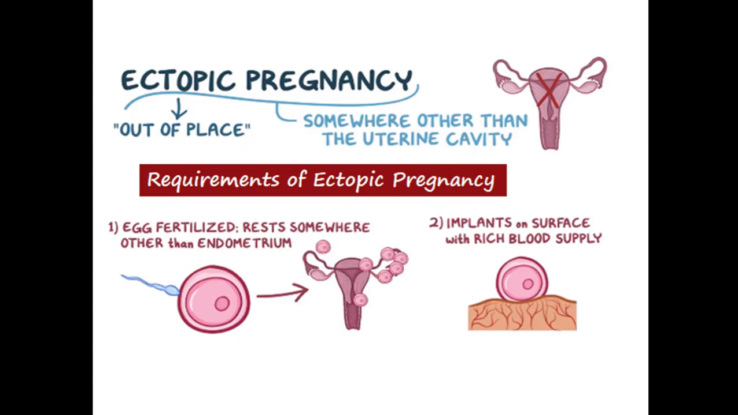So the two requirements for the ectopic pregnancy is that it is a fertilized ovum and it is resting somewhere outside the uterine cavity. And for the ovum to implant outside the uterus, it must get implanted in such a site which is having a rich blood supply, because without blood supply the ovum will die and pregnancy is terminated.